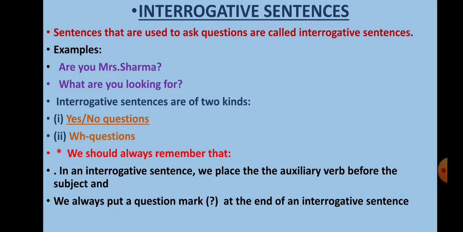And the other one, What are you looking for? The above sentence is an example of wh questions. These questions cannot be answered in yes or no and begin with question words such as what, why, when, where, whom, whose, which.